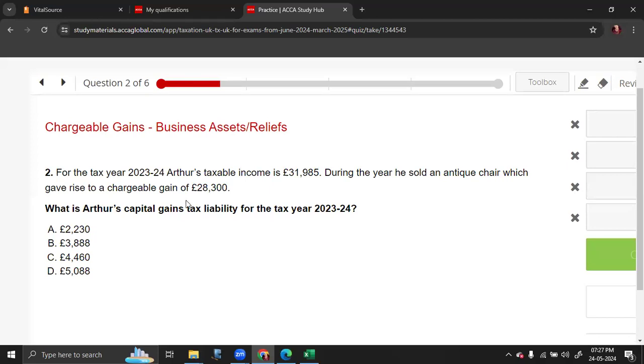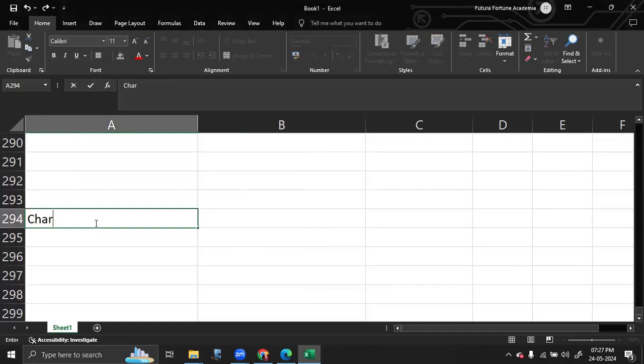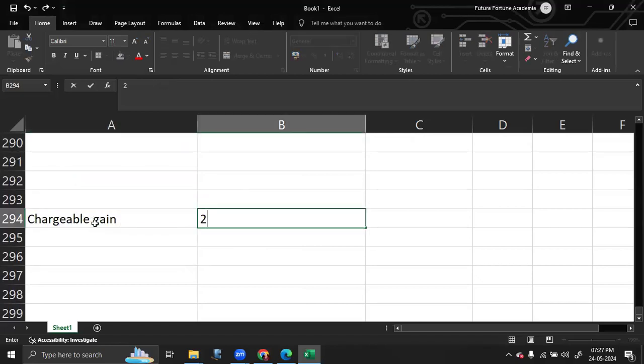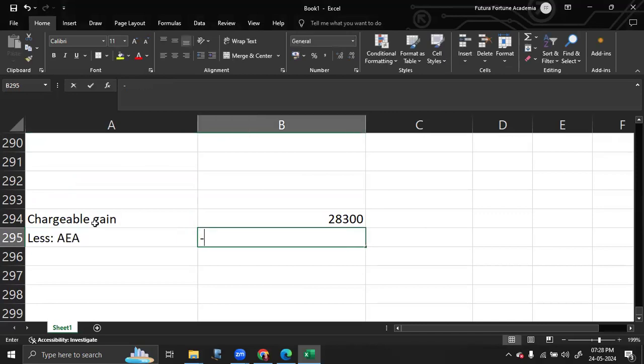So you are given the chargeable gain. Keep in mind, CGT is calculated on a figure known as taxable gain. So you will have to take your chargeable gain, which is 28,300. And in order to calculate your taxable gain, you have to claim a current year trade loss relief, which is not in this question. You can deduct AEA. So AEA is a maximum of 6,000.